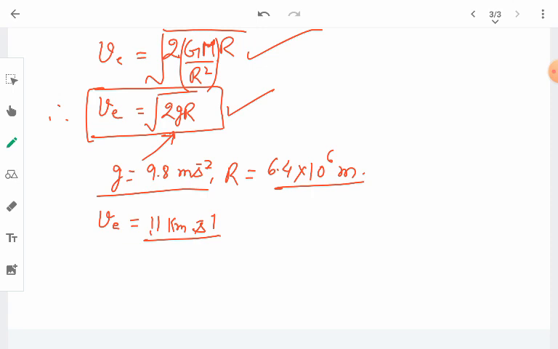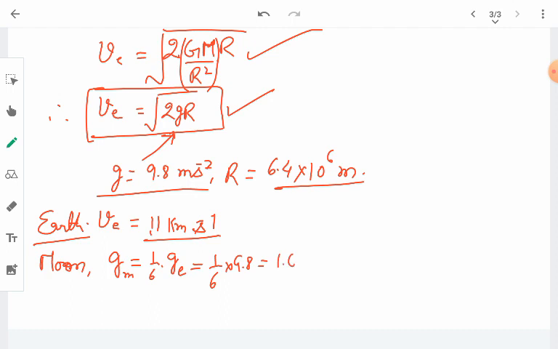Similarly, you can calculate the escape velocity for other planets or astronomical objects, just like the moon, for example. We already know the value of g for the moon. It is 1 by 6 times the value of acceleration due to gravity on the earth, which is 1 by 6 of 9.8, so approximately 1.6 meter per second square.